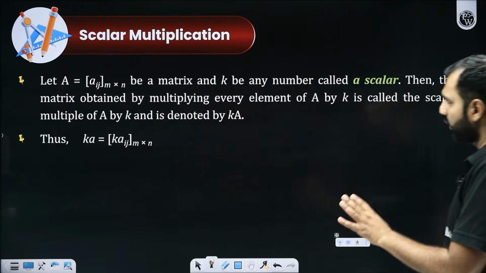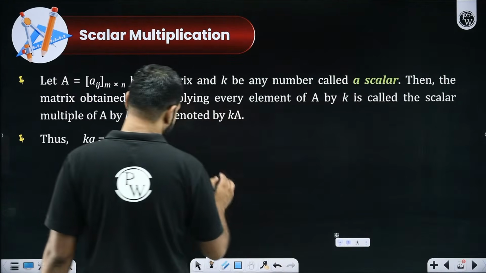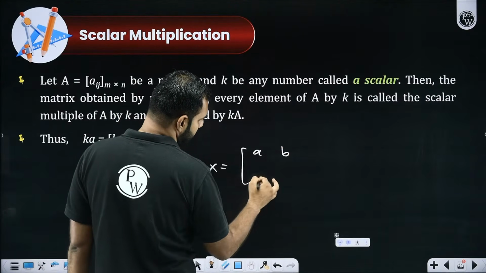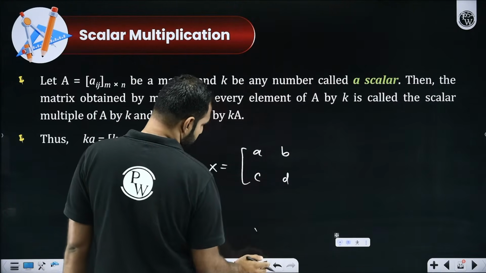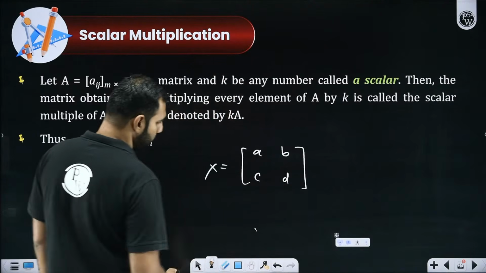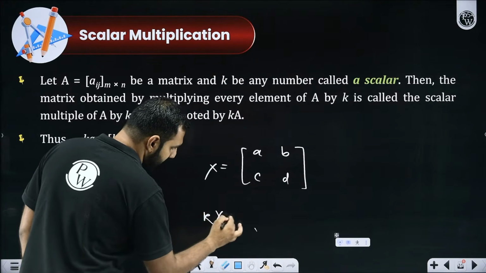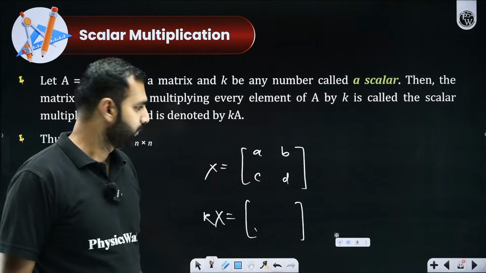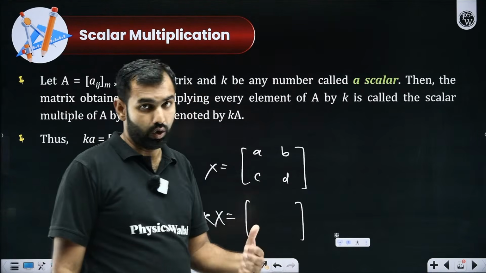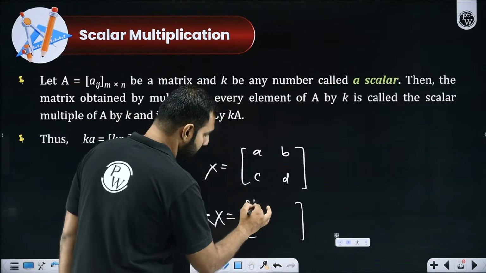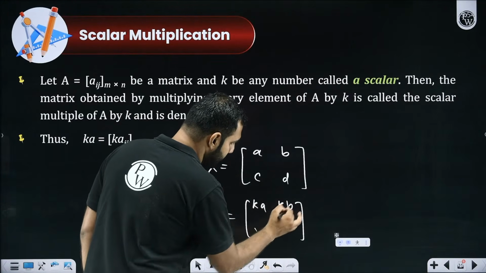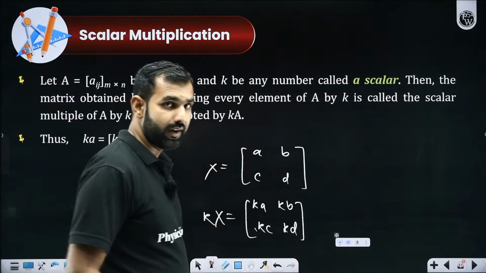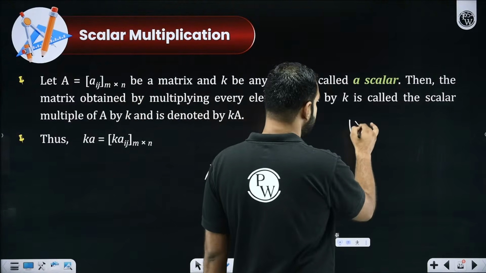Now, this is what I was talking about. If there is a scalar and a matrix, let's say X, which has elements A, B, C, D. If I want to multiply this X by K, we already know that the scalar is multiplied to all of its elements, which means it is going to be Ka, Kb, Kc and Kd, yes or no? But what if I want to take its determinant?